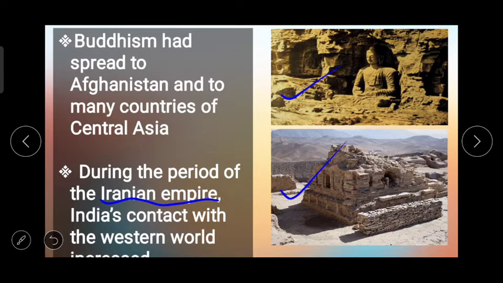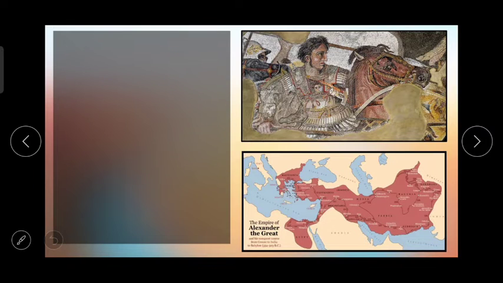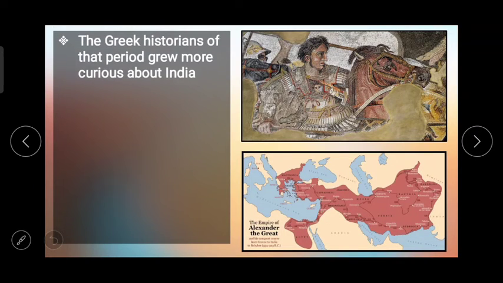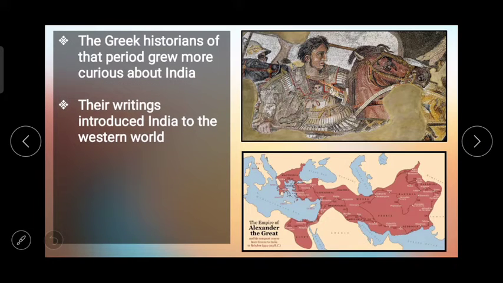Here you can see the Buddha. The Greek historians of that period grew more curious about India. Their writings introduced India to the Western world. The Greek historians wrote about India, about the culture of India, and about the trade of India. So those writings introduced India to the Western world.